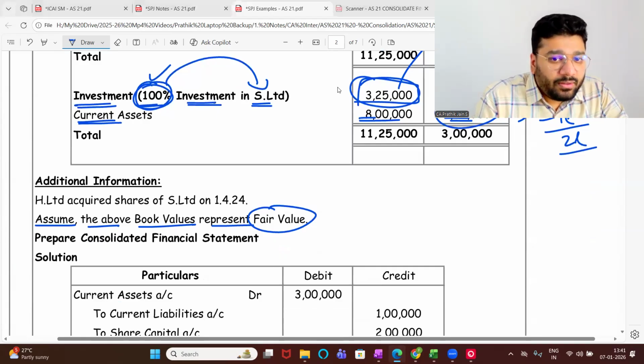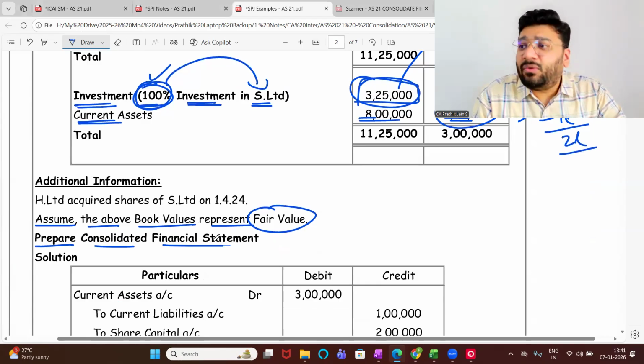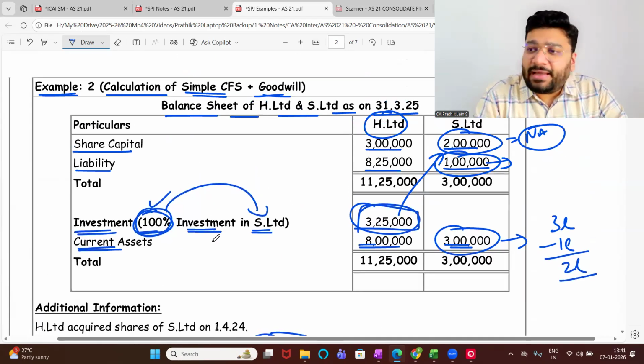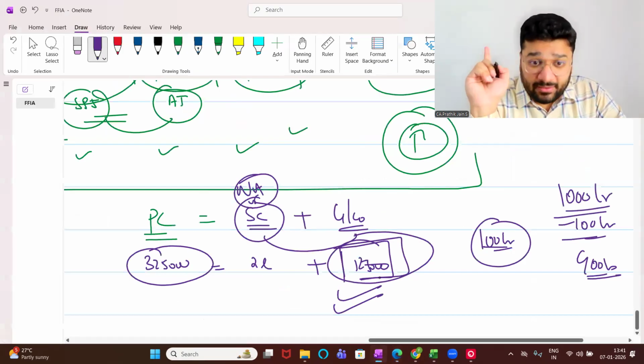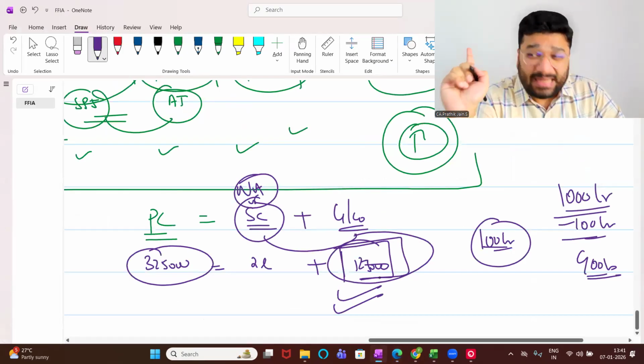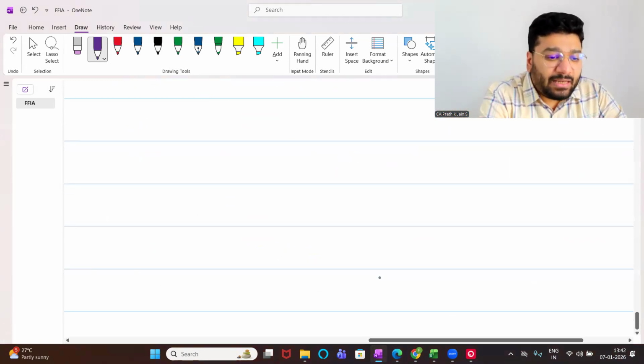Yes, sir. Now, please tell me, prepare the consolidated financial statement. What do we do? Just add the two data. Can you please tell me what entry the holding company will pass? When I'm telling you what entry they will pass, in reality, are we passing any entry? No, it's only for our understanding purpose. Can you please tell me the entry?